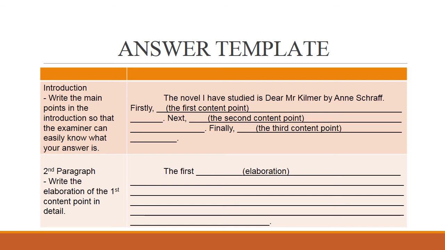After the introduction, you can start writing the second paragraph. For the second paragraph, you are going to write the elaboration of the first content point in detail. Because for the novel questions, elaboration is important for you to get better marks. So for the second paragraph, this is where you write the first content point that you have written in the introduction. The elaboration and the explanation for the first content point is written in the second paragraph.